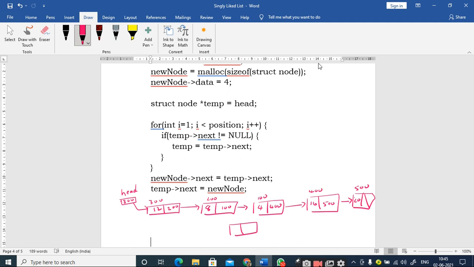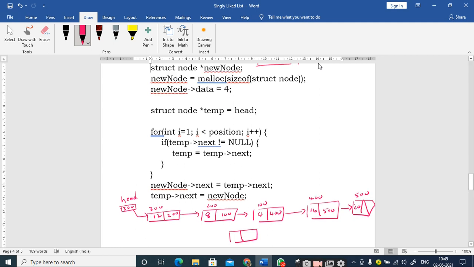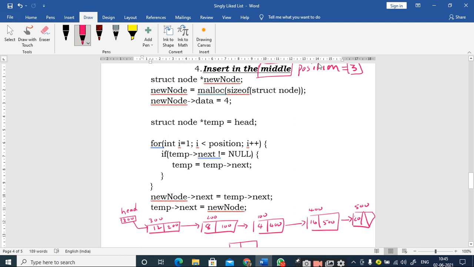Yes, sir. Right. So let us look at the concept of inserting a new node. The first few points are common, right? We know that you need to create a new node, allocate the memory, and change the data part. Let this data part now be 24, not 4. Right. Up to here you are clear, right?